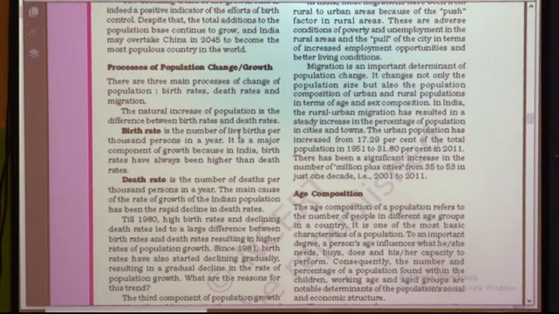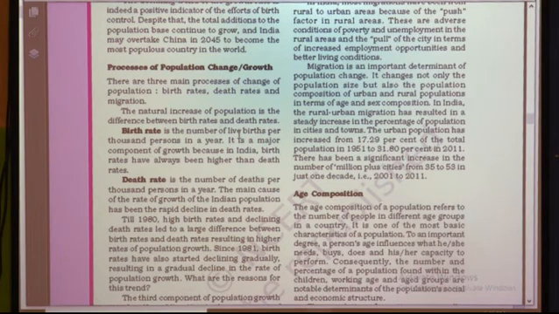See now the next component, it is called death rate. Death rate is the number of deaths per 1000 persons in a year. We have written this definition also. The death rate means what? The number of deaths per 1000 of population per year, it is called death rate.